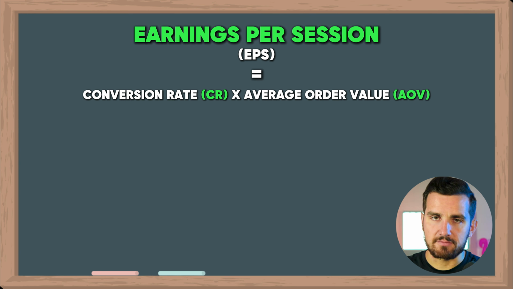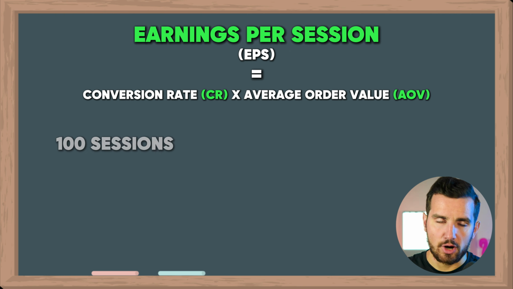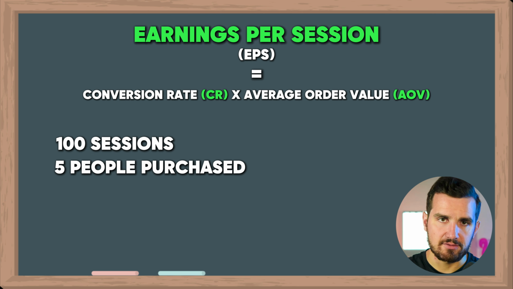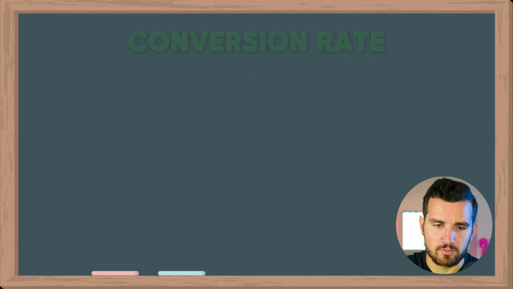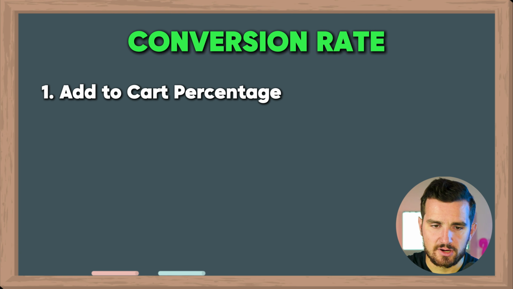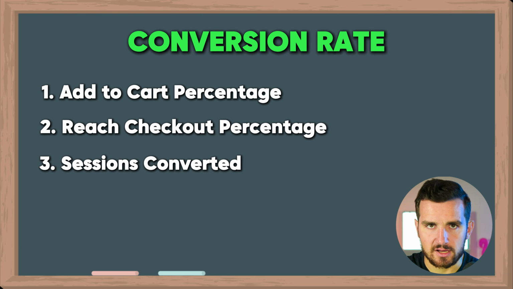Now the conversion rate is the percentage of people that come to our website and actually convert into a sale. So if we have 100 sessions on the site and 5 of those people purchase, that'd be a conversion rate of 5%. Then within our conversion rate, we have our add to cart percentage, our reach checkout percentage, and then finally our sessions converted, aka our conversion rate.